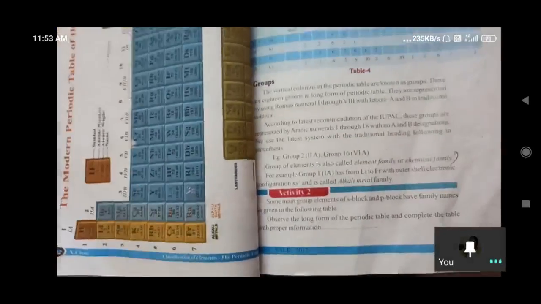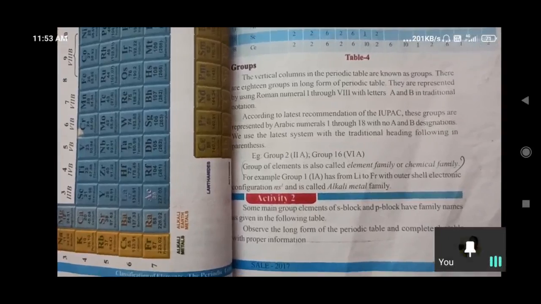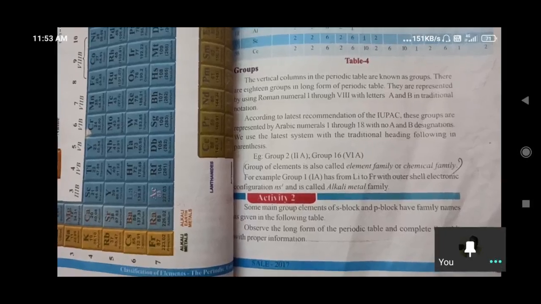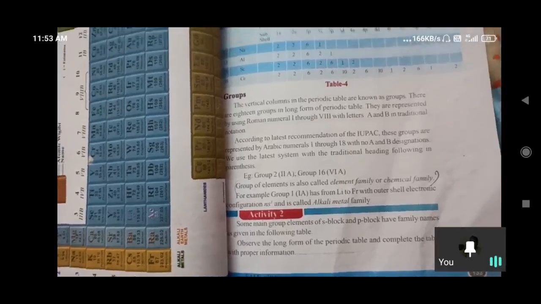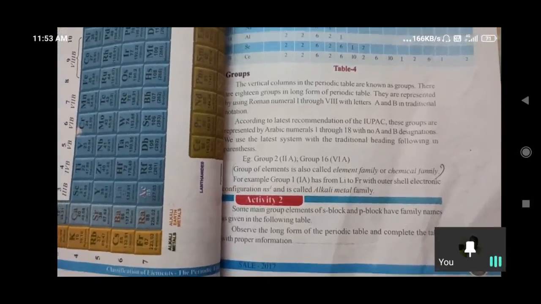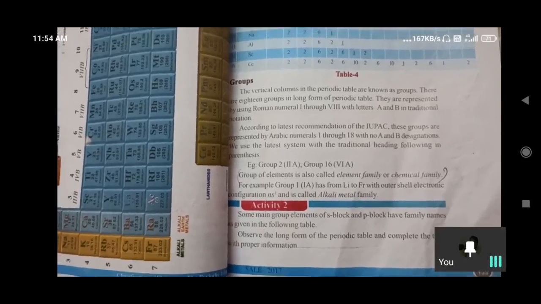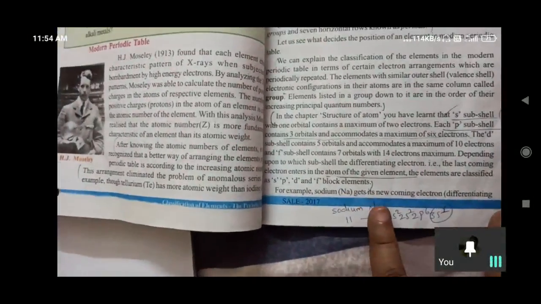Here, coming to the groups, we have discussed how those are divided into columns according to properties, and how those are divided into S block, P block, D block, F block elements. Can anyone say? The last entering electron goes into which subshell? The last electron entering into which subshell?